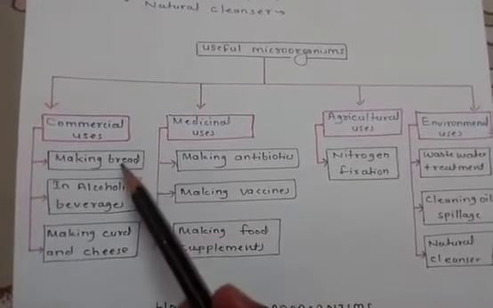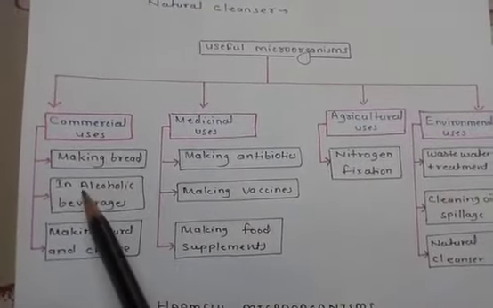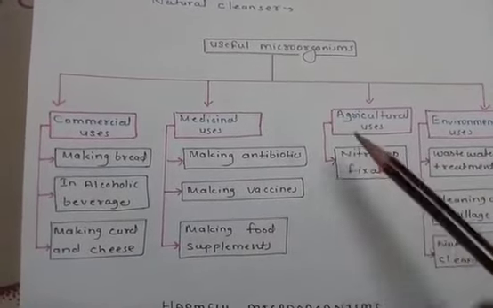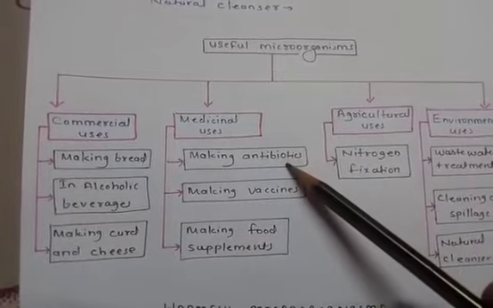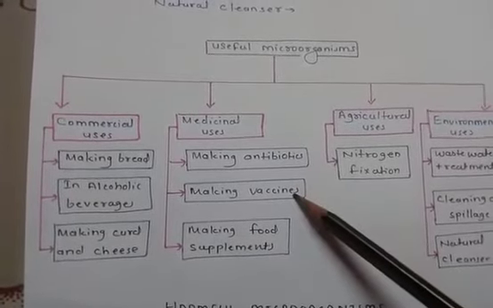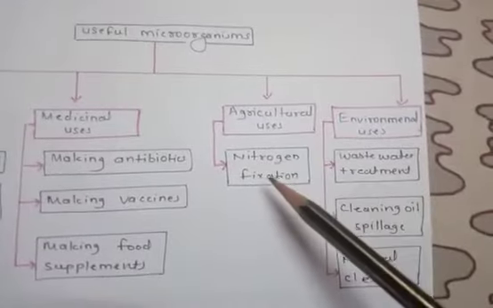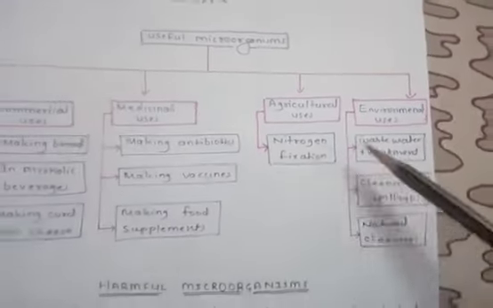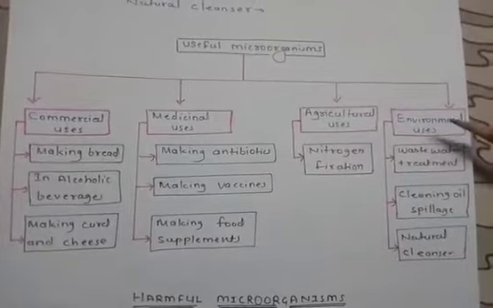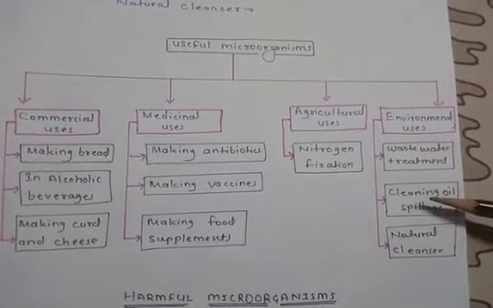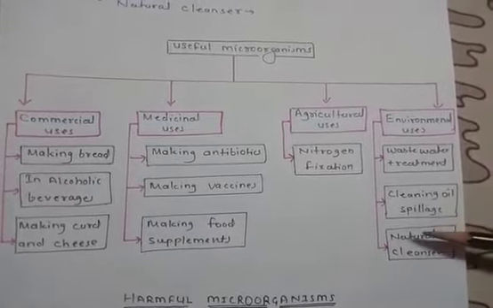In commercial uses we discussed making bread, alcoholic beverages, curd and cheese. In medicinal use we discussed making antibiotics, vaccines, and food supplements. In agriculture we discussed nitrogen fixation, and in environmental uses we discussed wastewater treatment, cleaning oil spillage, and natural cleanser. So these are all the useful microorganisms we have discussed.